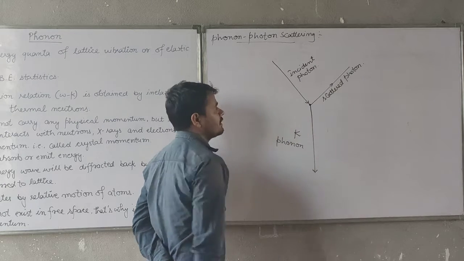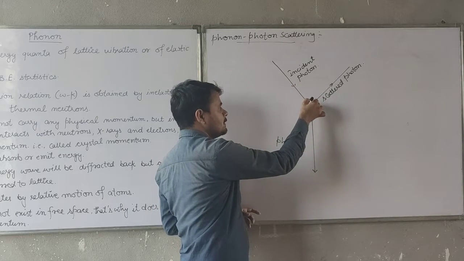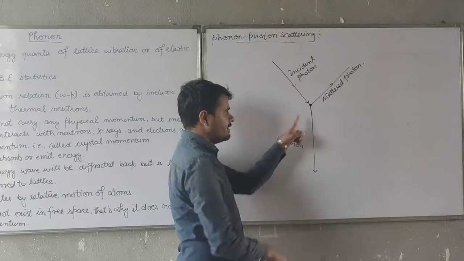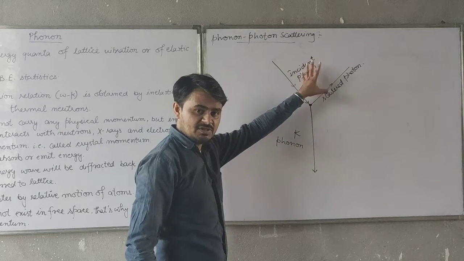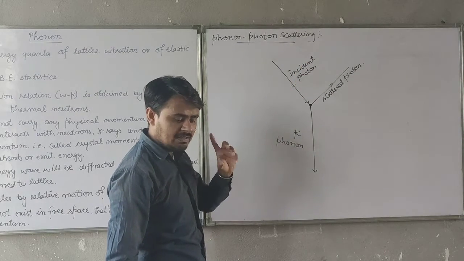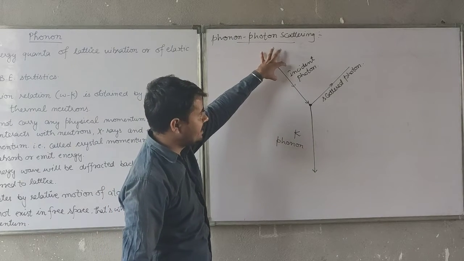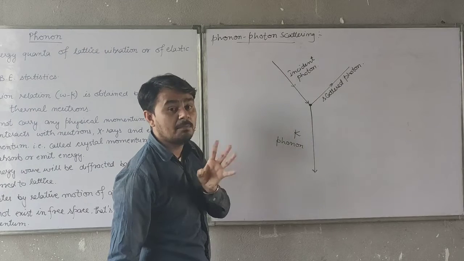That is capital K. That means the incident photon strikes or scatters at a lattice point, with emission of a scattered photon and then a phonon. Clear? But in this equation, we all know that the direction of the incident photon is very important.